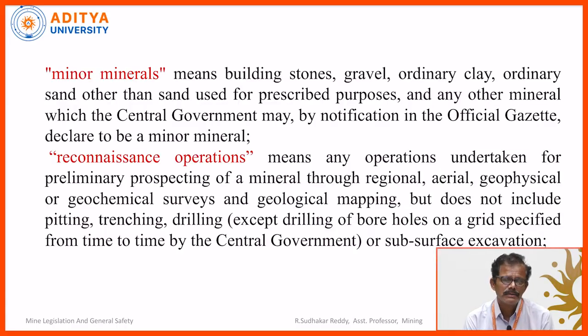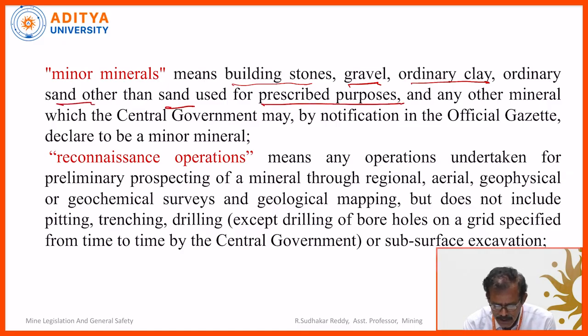Before going into this in depth, one should understand some terminology. What is a minor mineral and what is a major mineral? Minor mineral means building stones, gravel, ordinary clay, ordinary sand other than sand used for prescribed purposes, and any other mineral which the central government may, by notification in the official gazette, declare to be a minor mineral. So we generally teach that whatever materials are used for building purposes are minor minerals, as specified: building stones, gravel, ordinary clay. These are all used in building purposes, so these are called minor minerals, and the minerals other than minor minerals are classified as major minerals.